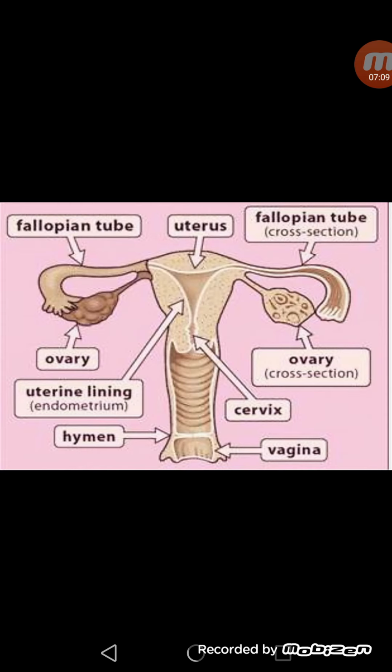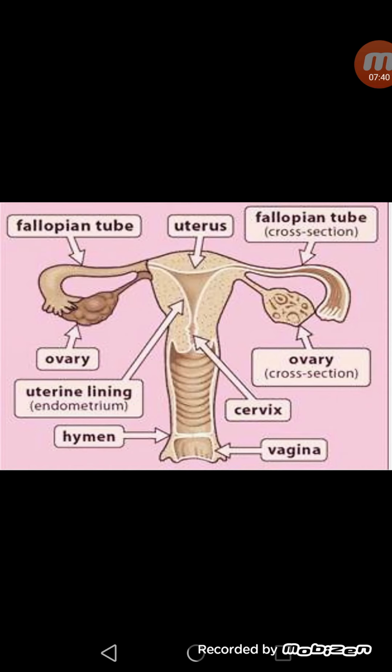After that, the second part is the fallopian tube, or we can say oviduct. It is a thin coiled muscular tube which joins the uterus and the ovary. It passes the egg or ova from the ovary to the uterus, so we can say this is the passage for the eggs. The next part is the uterus. It is a broader muscular chamber which receives the ovum and contains the developing fetus.